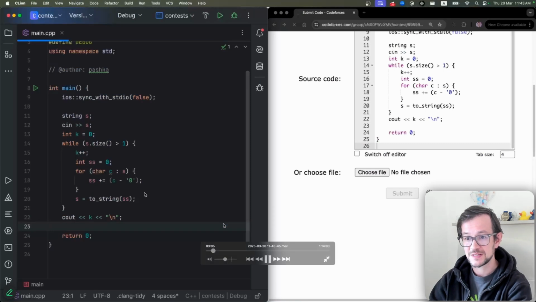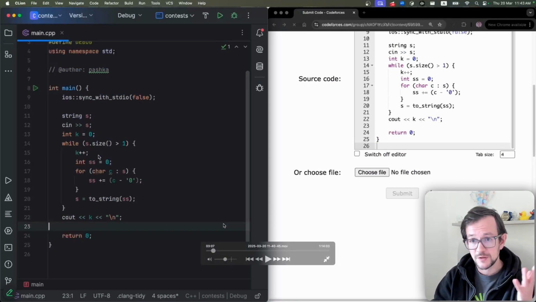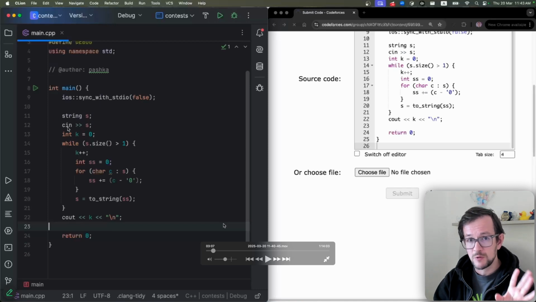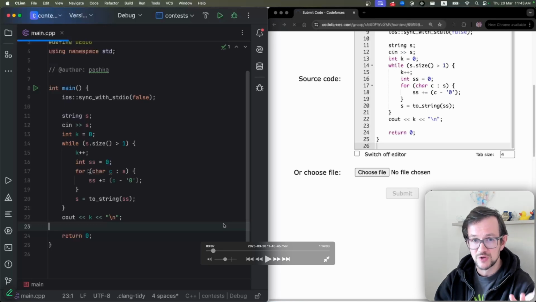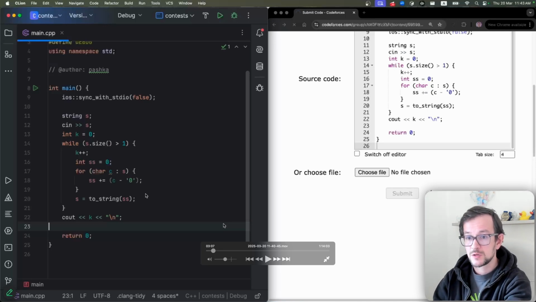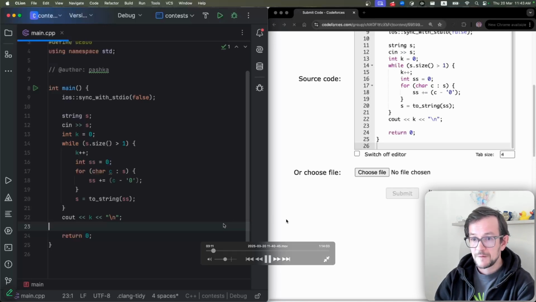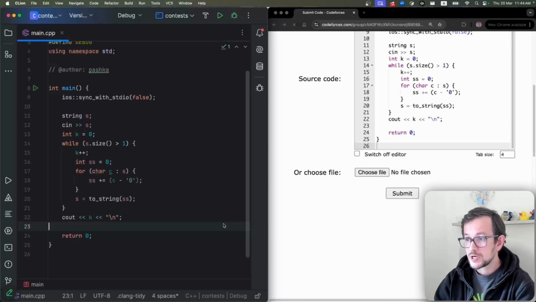Yeah. So this is the whole code on the left. So they have this input string, and I will always store my current number as a string. And here I just check if I have more than 1 digit, I calculate the sum of digits, put it in this integer, and then transform it back to a string. So in the next iteration, again, I have a string, I can do all the same. So that's, okay, this is the easiest approach I can find.